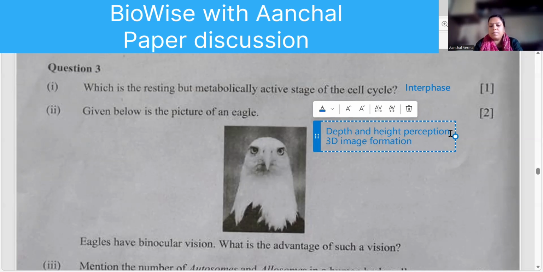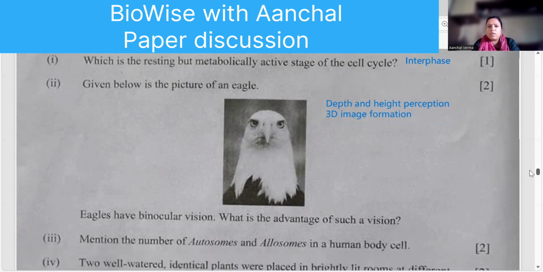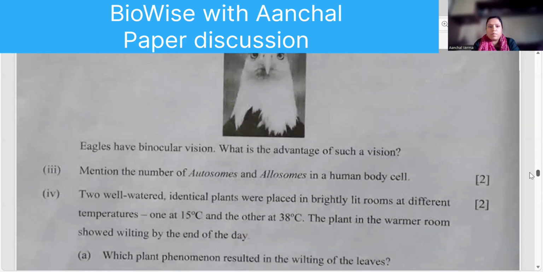Even your speed analysis, everything can be included in this because of binocular vision only we can find where the object is, how far it is, what is the distance of it from us.